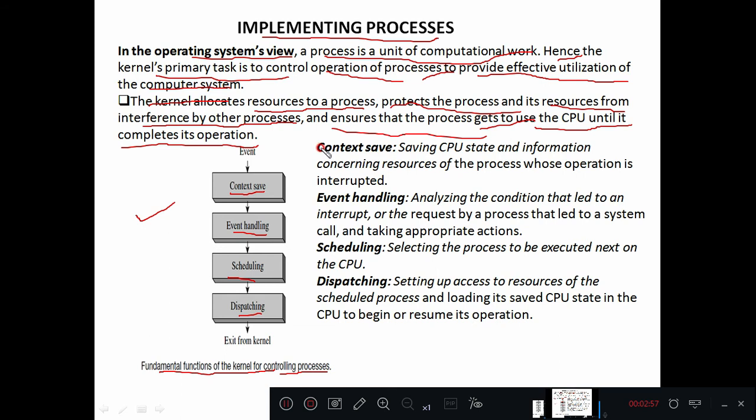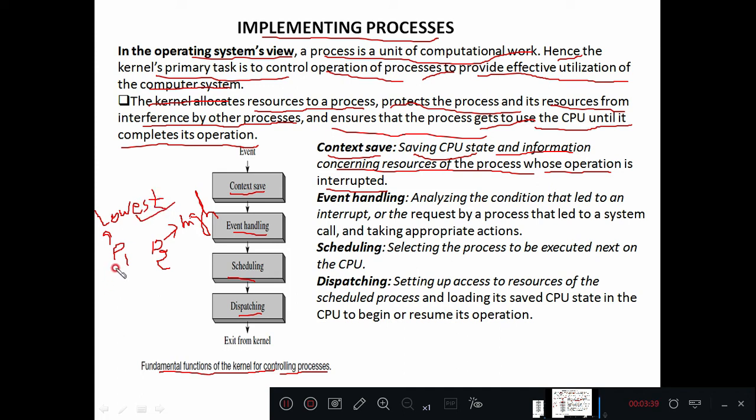The first one, context save. What is context save? It is saving the CPU state and information concerning the resources of a process whose operation is interrupted. Let us say there are two processes, P1 and P2, running in a computer system. Let us assume P2 has the highest priority compared to P1, so P1 has the lowest priority. Let us say P1 is running in the computer system.